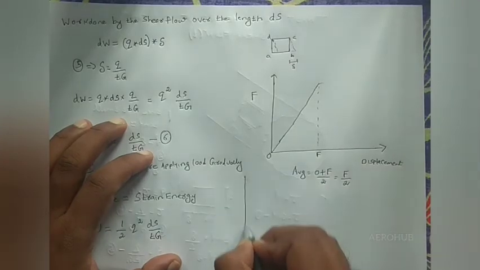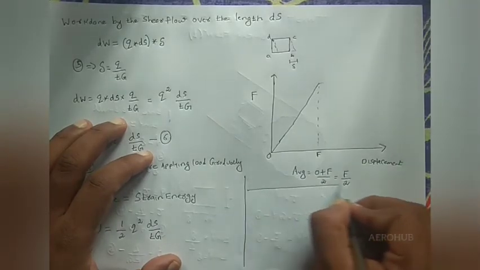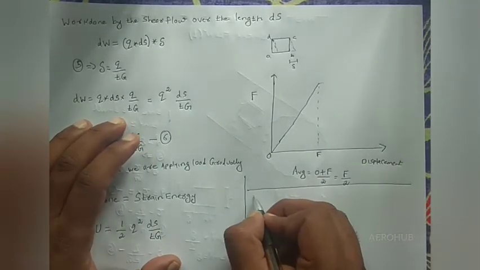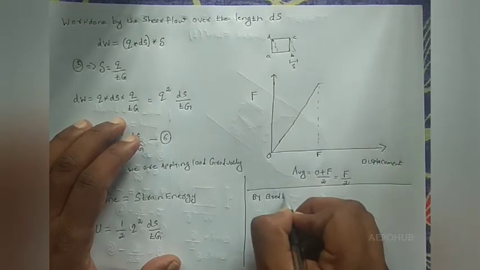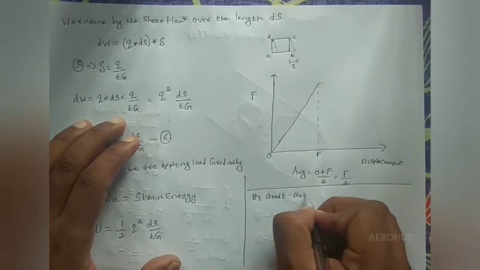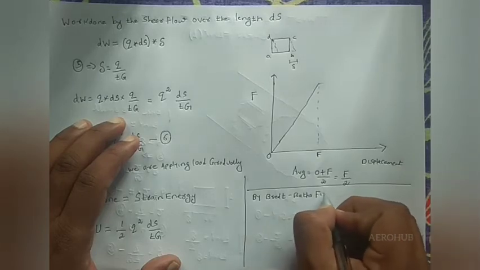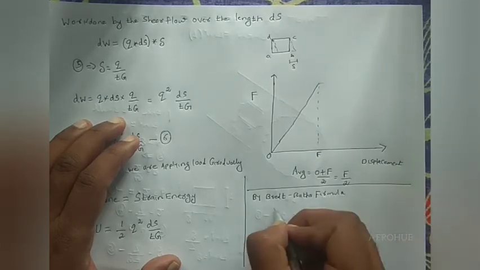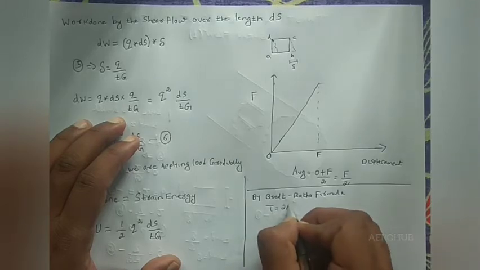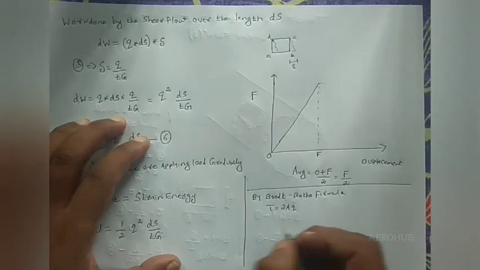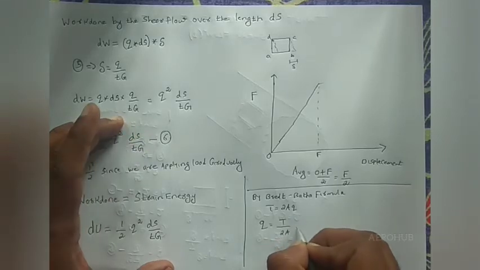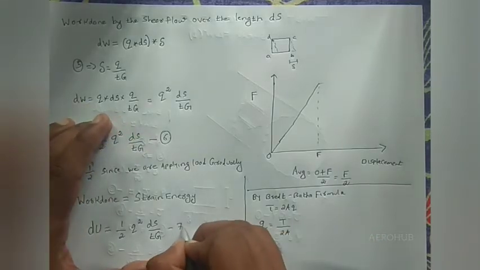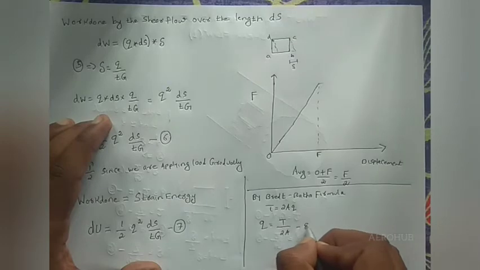Now we have the equation, that is by Bredt-Batho formula, T is equal to 2 times area into Q. So I can write Q is equal to T by 2A. I put the previous one as equation number 7, and I put this as equation number 8.